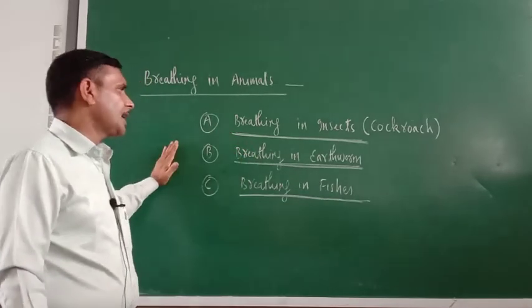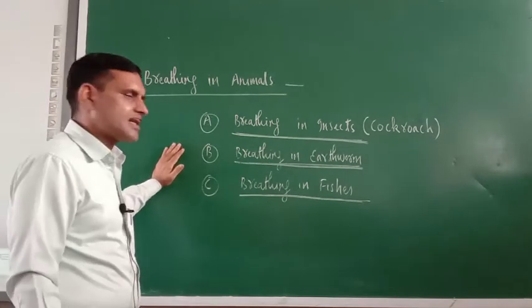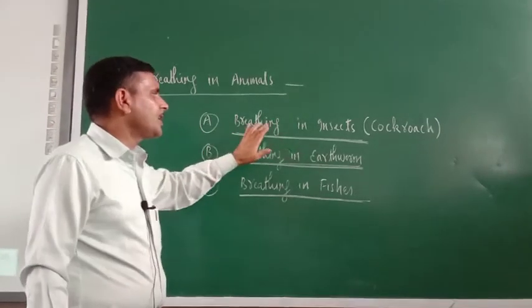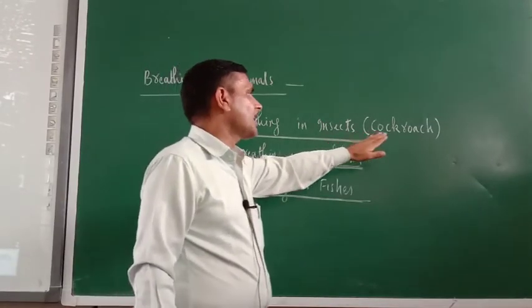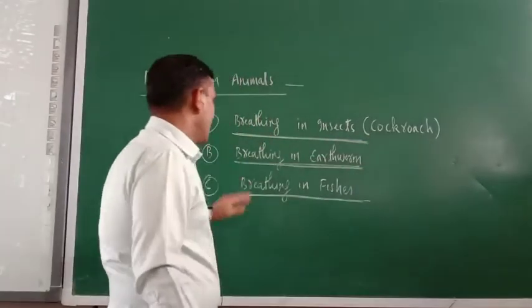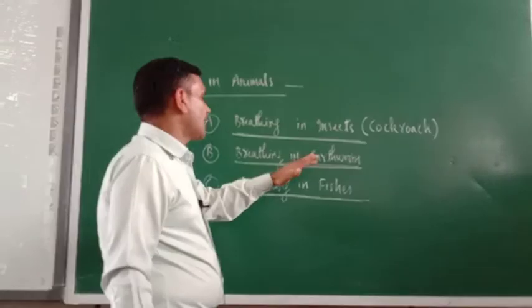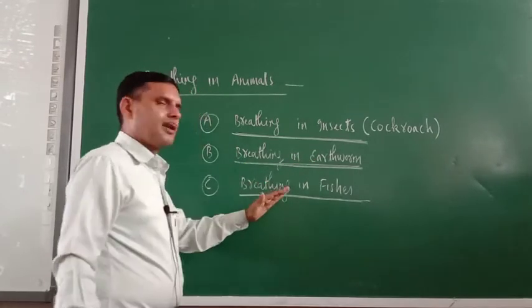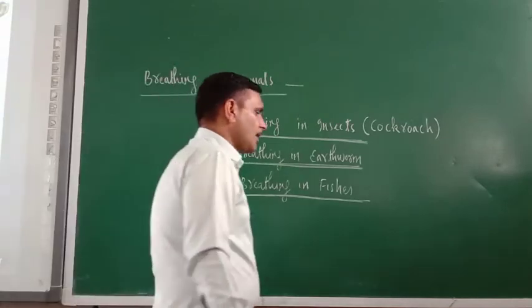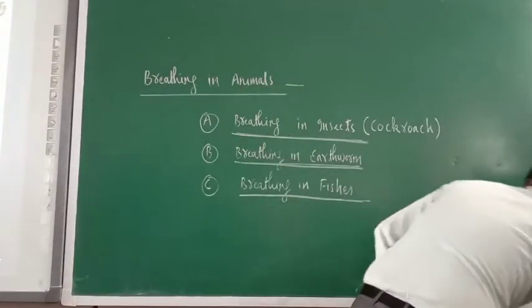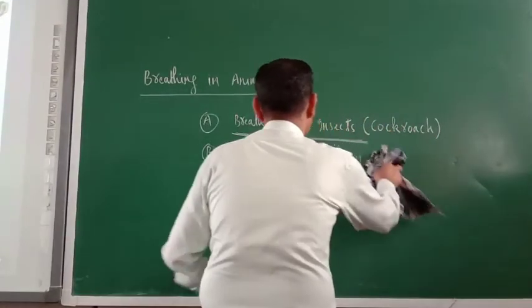Especially in our 7th class science syllabus, they have given breathing in insects, with a particular example, that is cockroach. Then next, they have given breathing in earthworm and breathing in fishes. So just try to understand. First I will teach you breathing in insects.